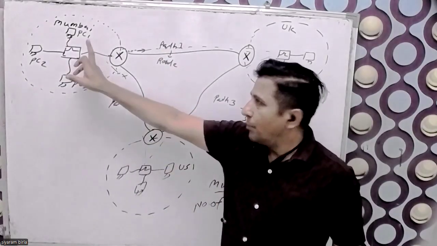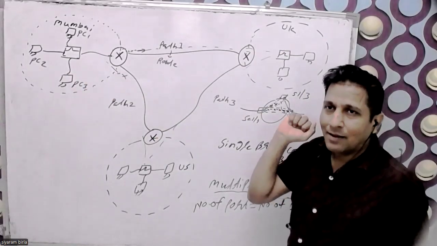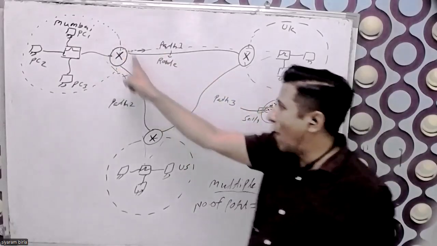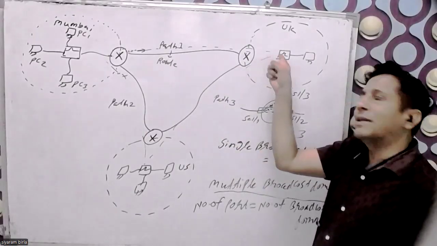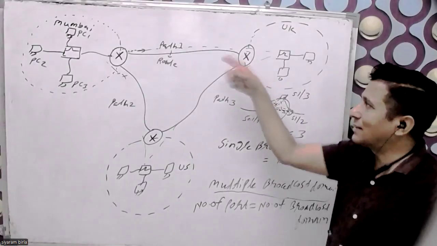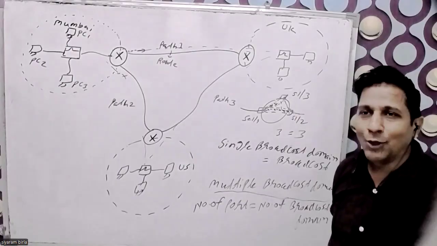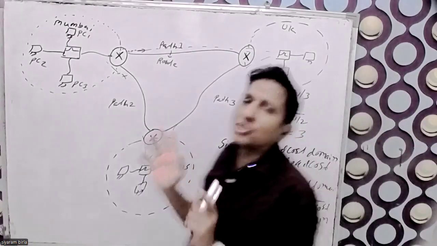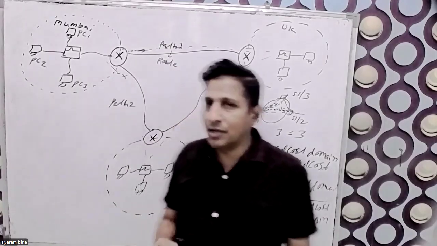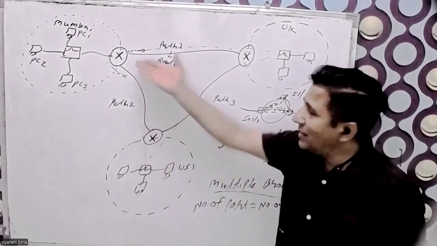Suppose the India Mumbai office wants to communicate with the UK office in London. There are two paths. It can go via path number two and path number three, or it can go directly via path number one. So which path is the best path? That capability is only in this box.